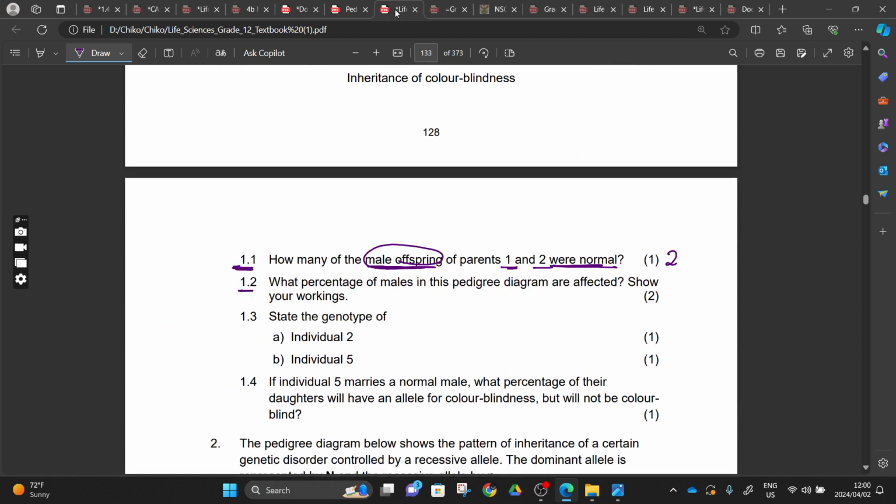And then 1.2, what percentage of males in this pedigree diagram are affected? Show your calculation. Guys, another thing, I reread this question because you will also need to decode the question. I always say about this, you will need to decode a question. What is it that the question wants?